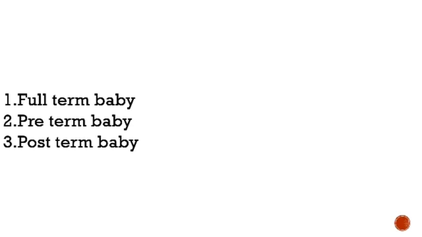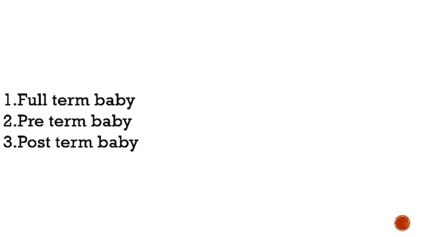First of all, by name only we can say what is full term baby. The term completed gestation of the pregnancy is known as full term baby. Preterm: a baby born before the term gestation of the pregnancy is known as preterm baby, and post term means the baby born after the gestation period of pregnancy is known as post term baby.